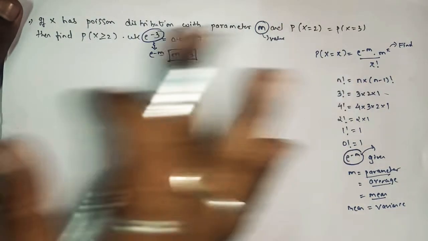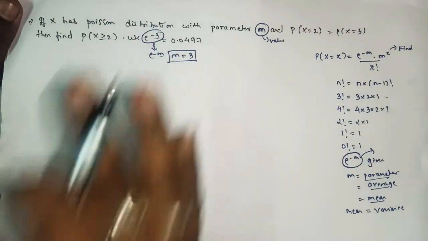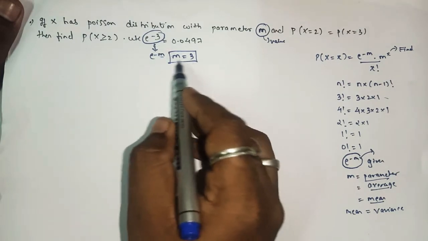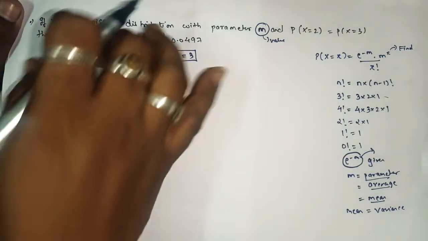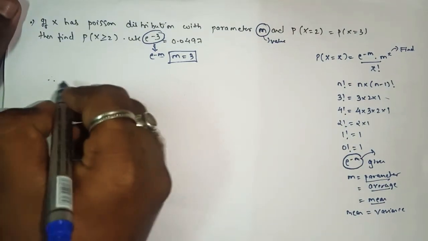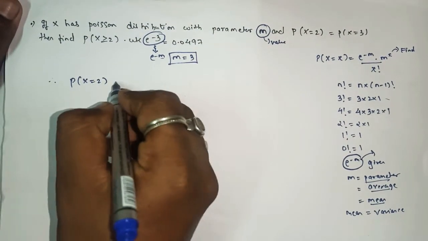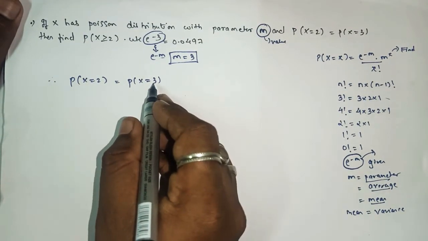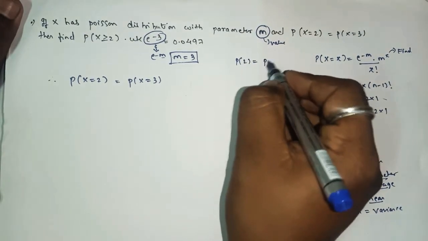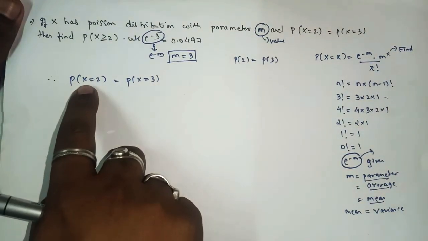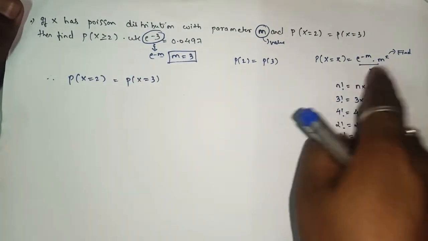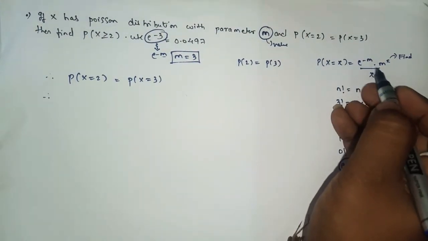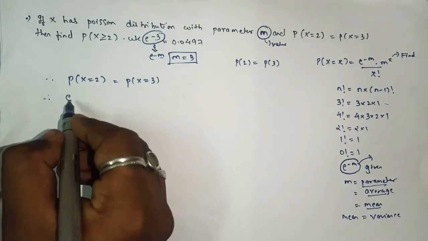Or else I will show how to find the value of m. This is one shortcut method where you get the answer directly, that m equals 3, but there is a proper way to find m. Here we have given in the question that the probability of 2 equals the probability of 3. That means P(2) equals P(3). As we have two values of x, we have to apply this formula 2 times. So let's begin. e raised to minus m into m raised to x, e raised to minus m.